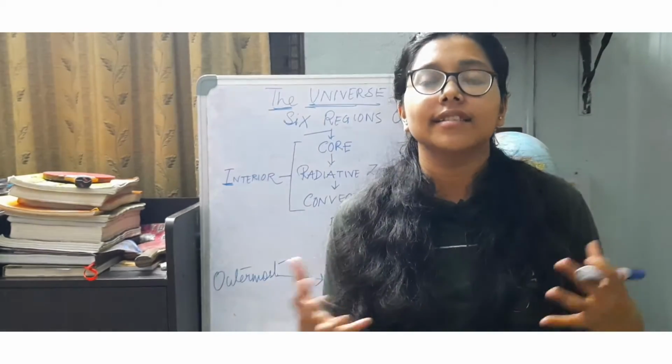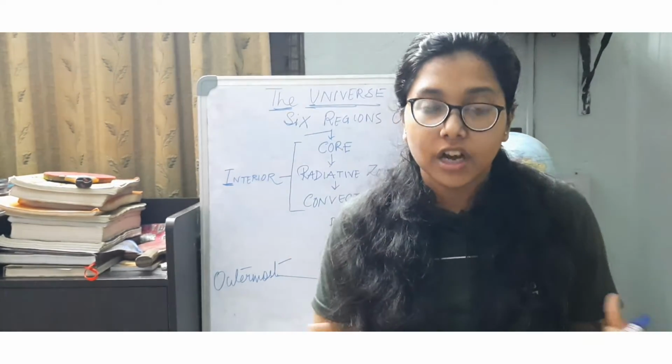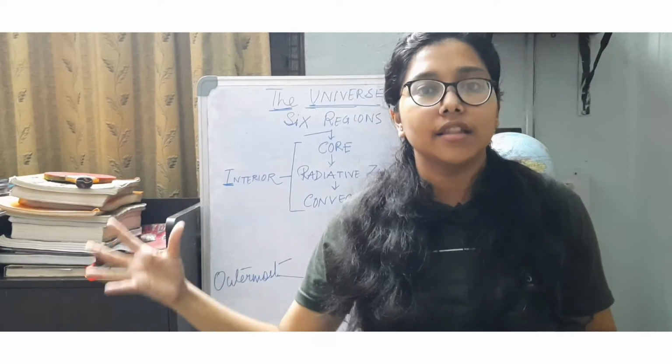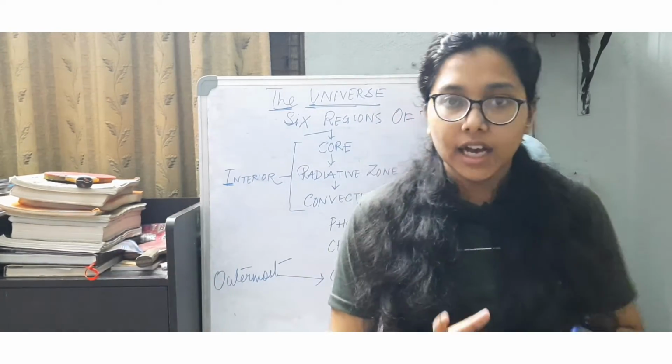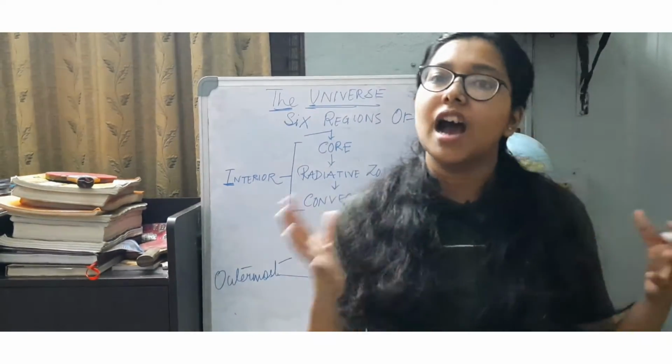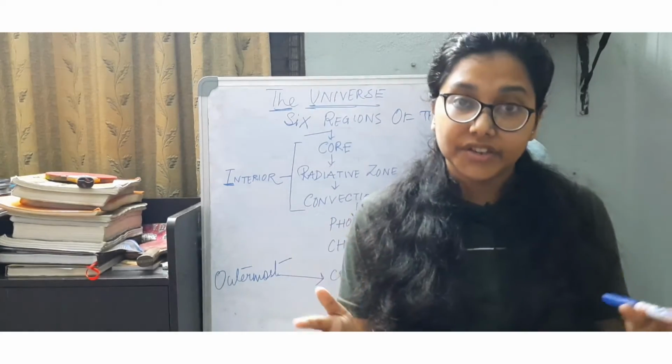Then why does the sun appear so huge to all of us as compared to the other stars which appear so tiny? This question is often asked and you should know the reason very well.